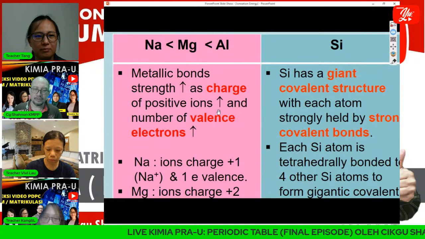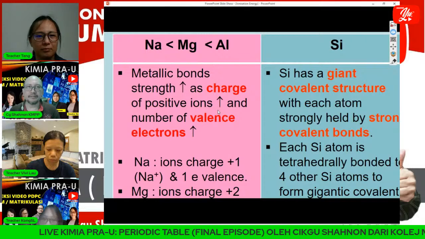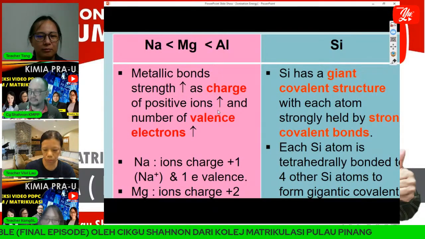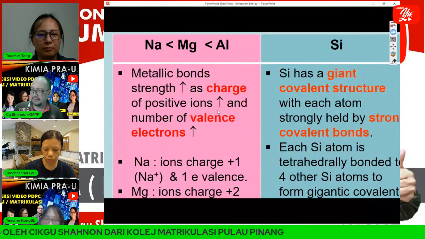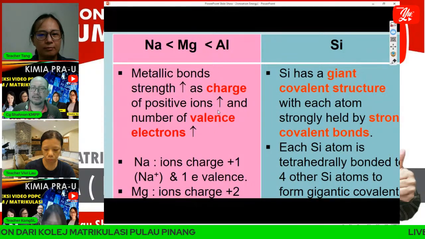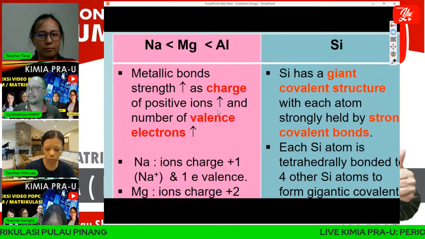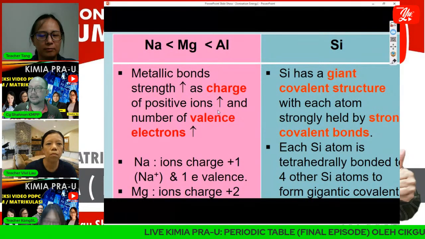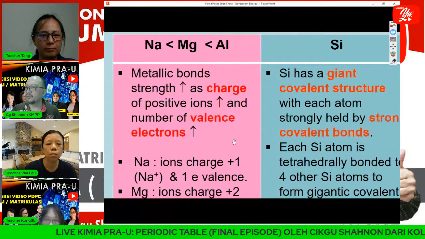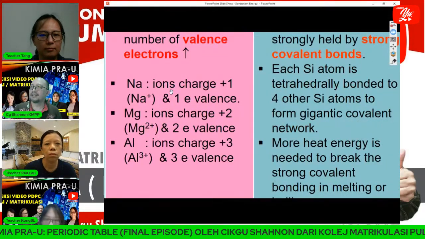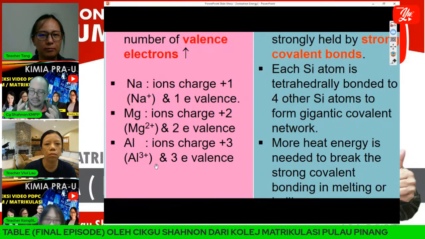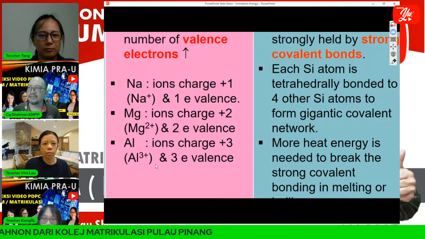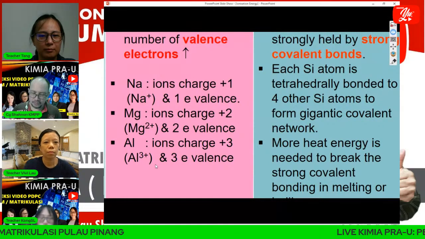The charge for aluminium is 3 plus, magnesium is 2 plus, and sodium is 1 plus. Then the number of valence electrons: aluminium 3, magnesium 2, sodium 1. The higher the number of valence electrons, the stronger the metallic bond.